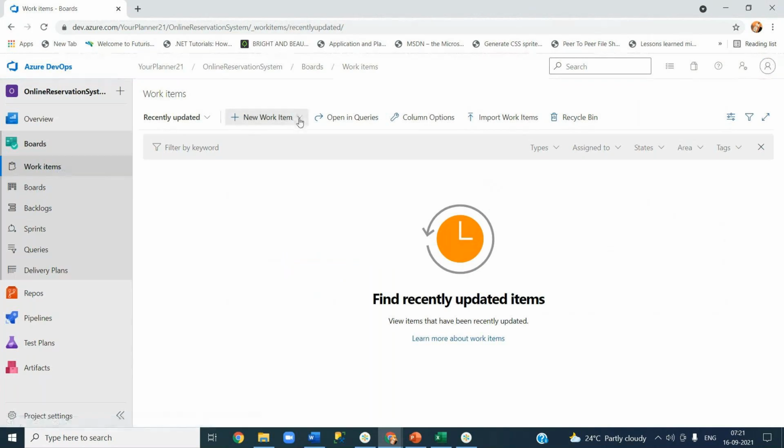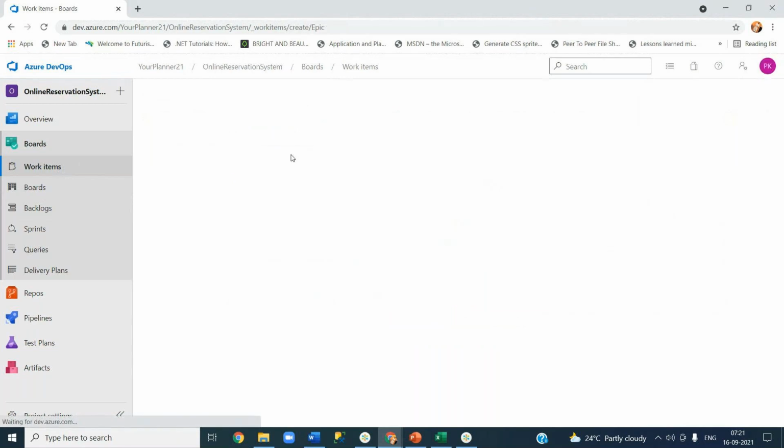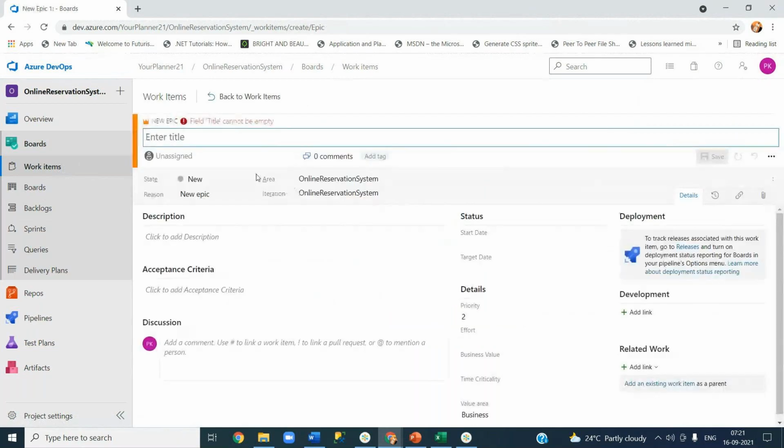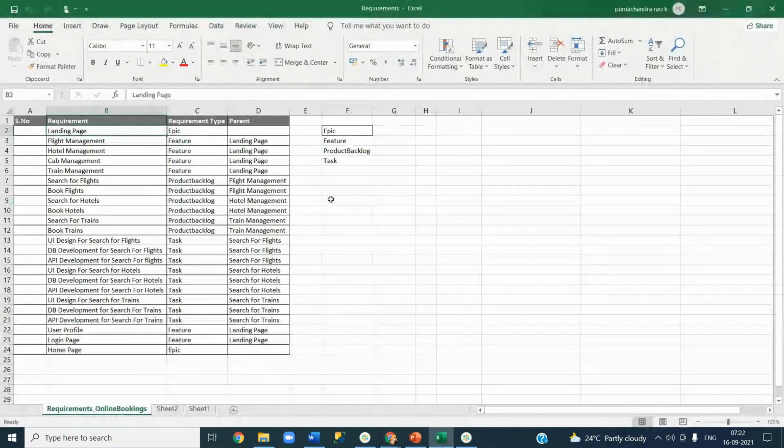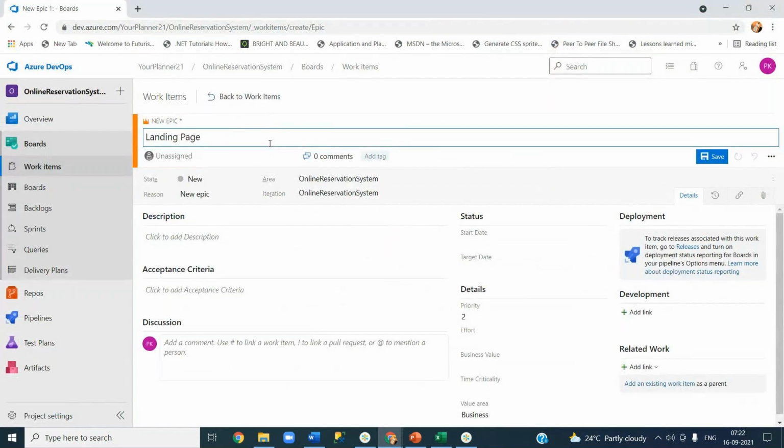So let's create an epic. Let me paste that here. I think the copy has gone. We'll see. Control V. Okay. So I was talking about area, iteration, the different states, like new, in progress, etc. What is the reason for this? Right now, this is a new epic.